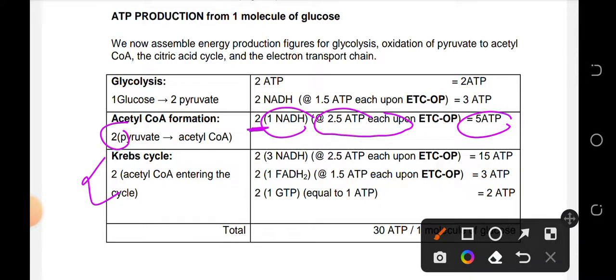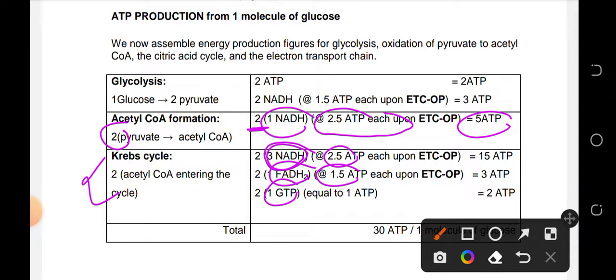And of course, yung alam natin na Krebs cycle, wherein nakaka-produce ang isang acetyl-CoA during one cycle of Krebs cycle of 3 NADH times 2.5. Then we have 1 FADH2 times 1.5 and 1 GTP.